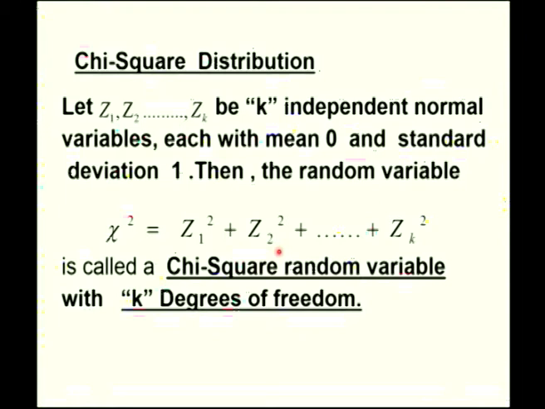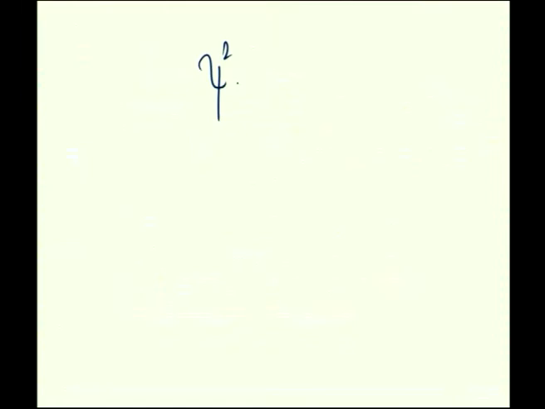A chi-square random variable with k degrees of freedom will be denoted as chi-square of k, and its mean is k and its standard deviation is root of 2k.